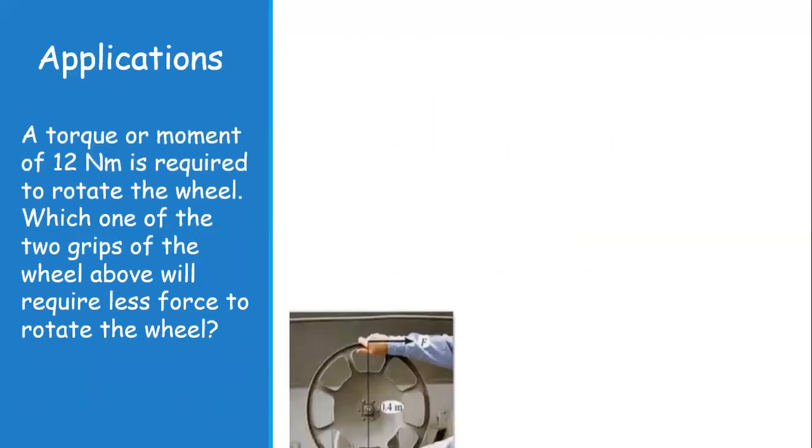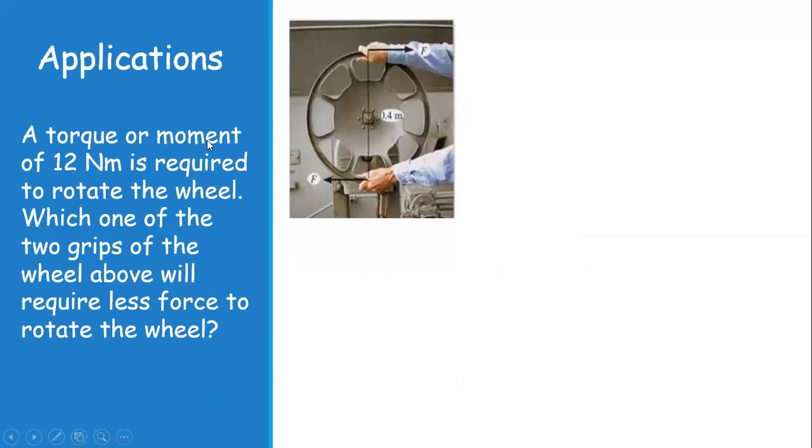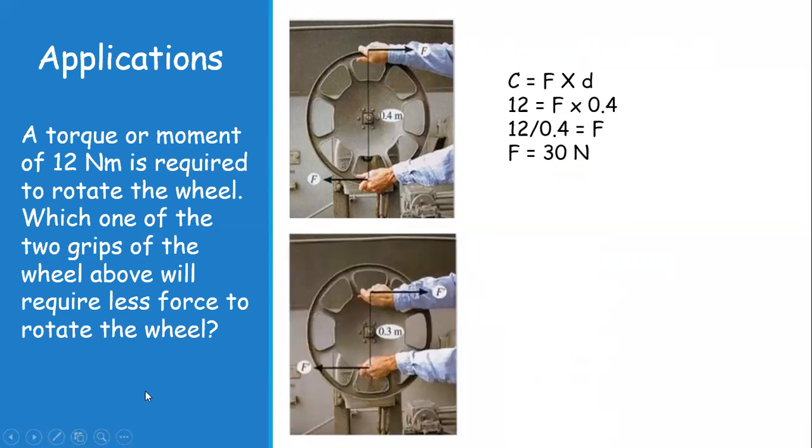Now, application. You can see a torque or moment of 12 is required to rotate the wheel. Which one of the two grips of the wheel above will require less force to rotate the wheel? The required torque in both cases is 12 Newton, but which one will require less force?